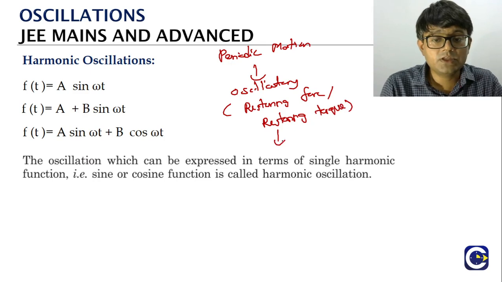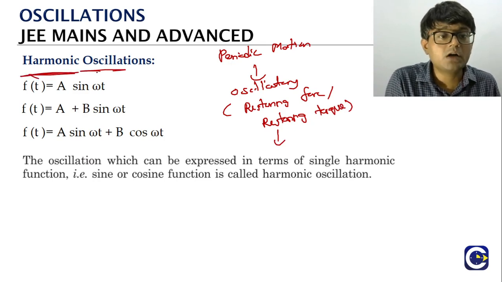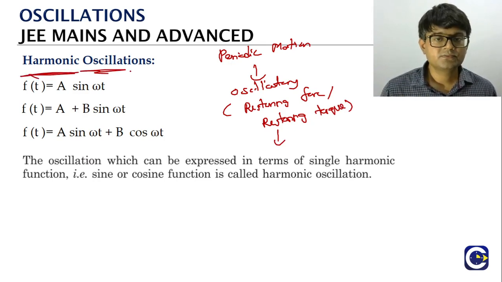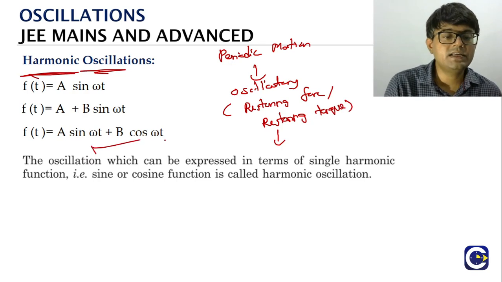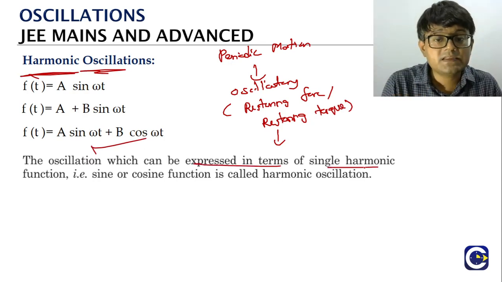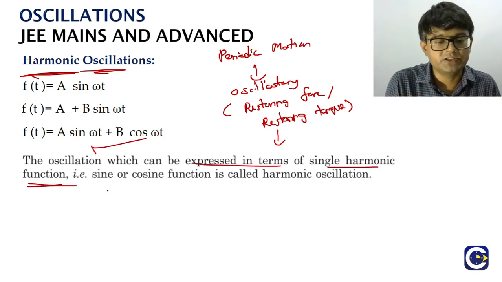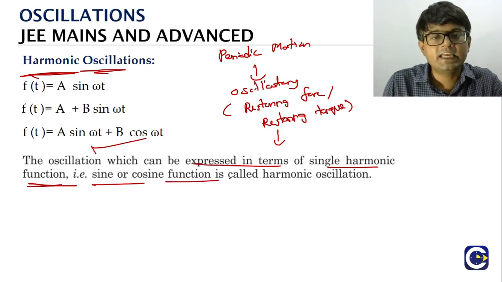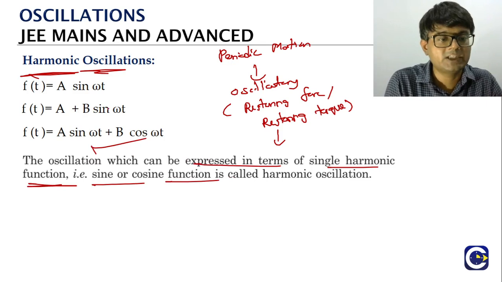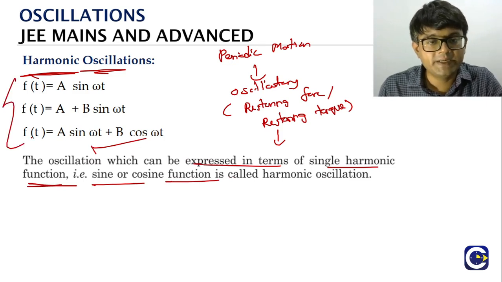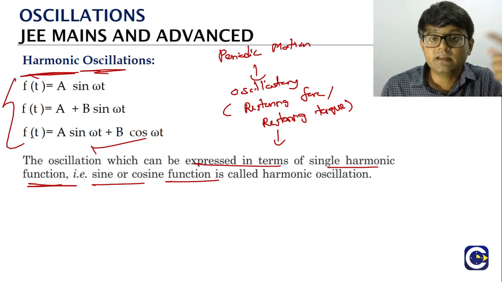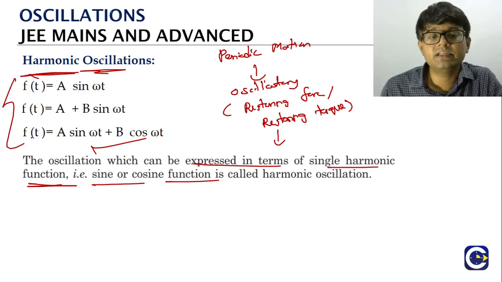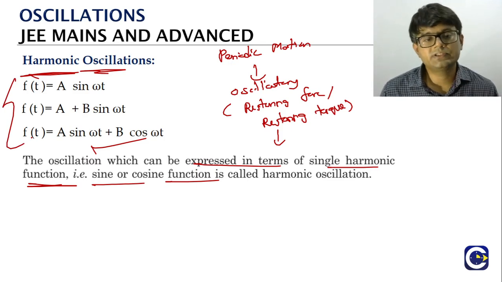A special case of this oscillatory motion is what we call the harmonic oscillations. What are harmonic oscillations? An oscillatory motion which can be expressed in terms of a single harmonic function. Generally we refer to the sine or cosine function as the harmonic function. So if you are able to express the displacement or the position of the particle in oscillatory motion by a single sine or cosine, such oscillations we call harmonic oscillations.